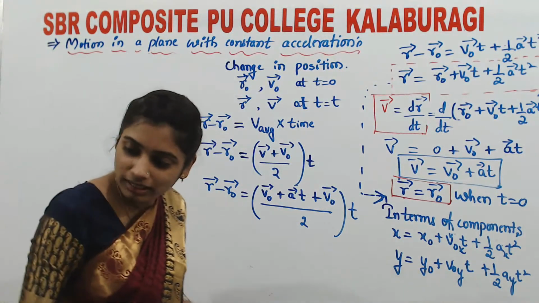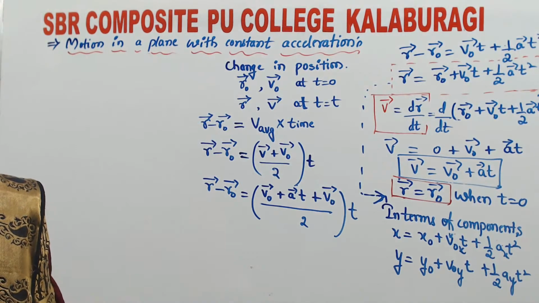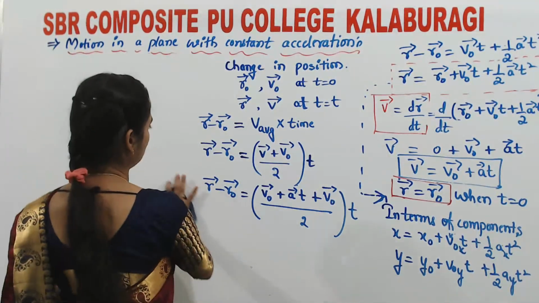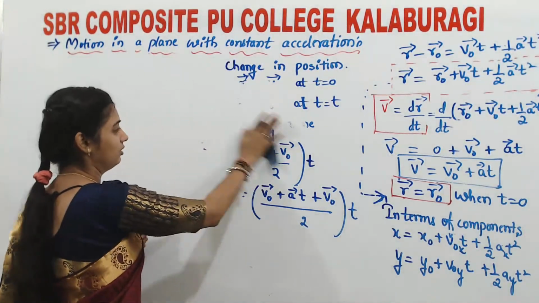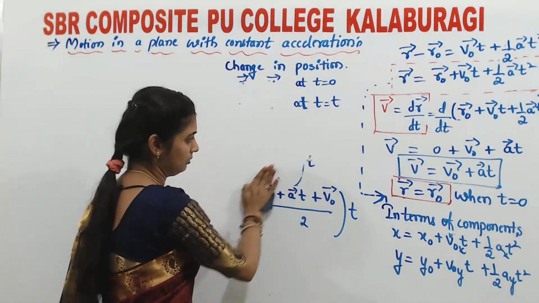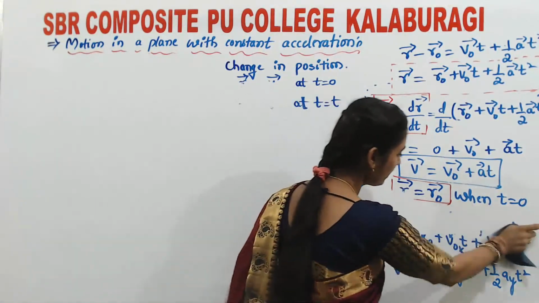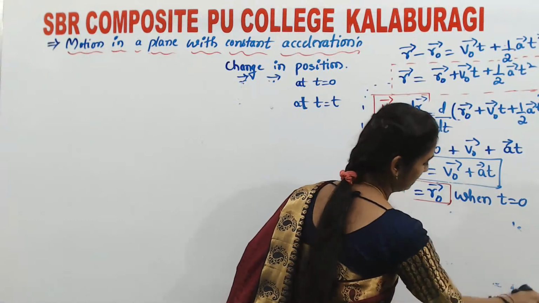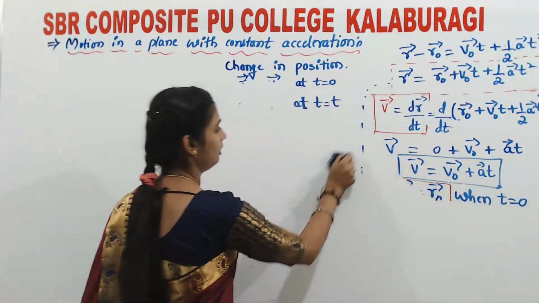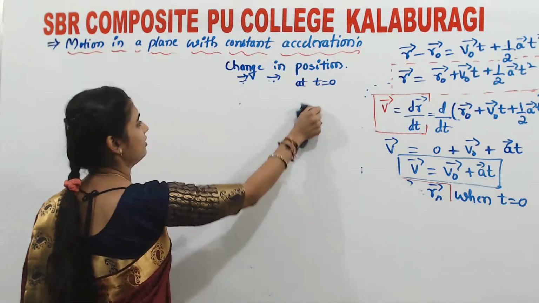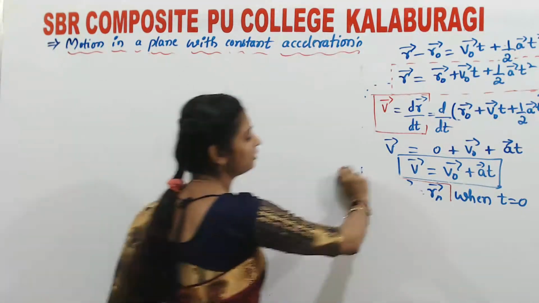We are going to solve the next numerical, example 4.5. Try to read the question and understand it properly. See what they are asking and what the given data is, and write it down on one side. Read the question twice.